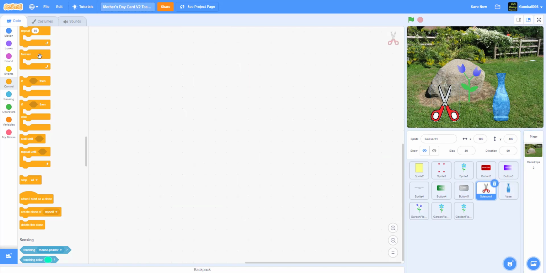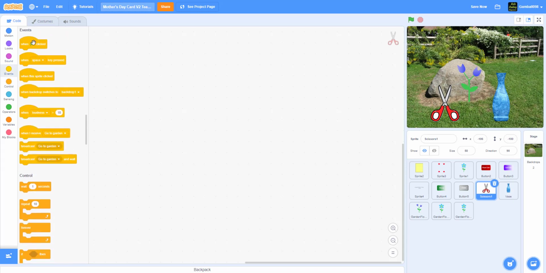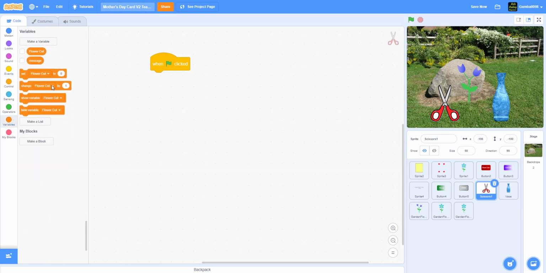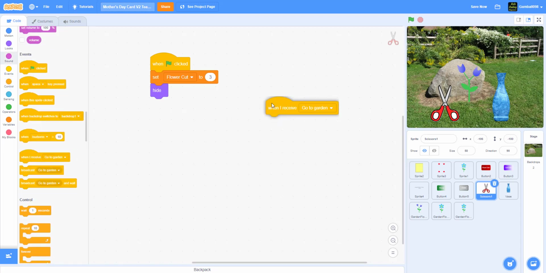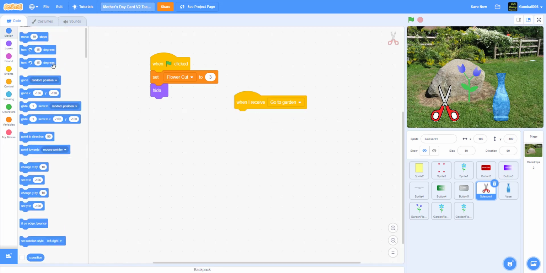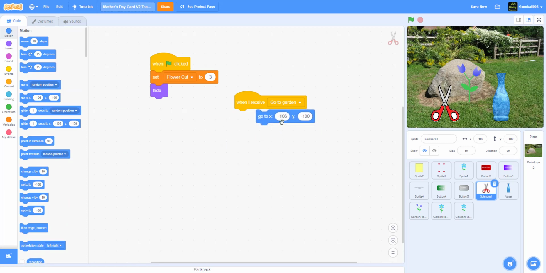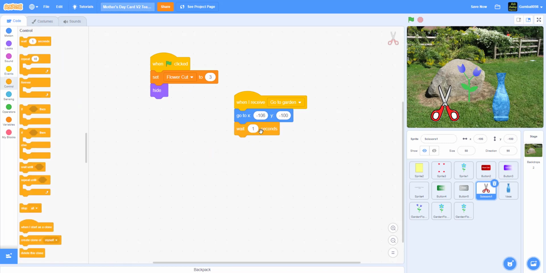So we have the scissors, so we're gonna code on the scissors, and it has some code. So when the green flag is clicked, it will set flower cut to 3. Because there's 3 flowers, and that's when you make the variable, but I made the other flower first. And then I'm gonna go hide, and then let's go to the garden. And that's when he starts showing. So I'll go to -106, -100, and it'll wait 0.1 seconds.